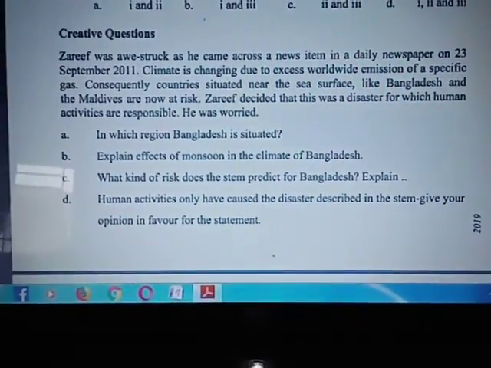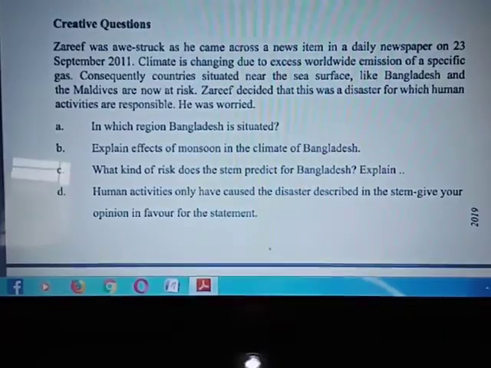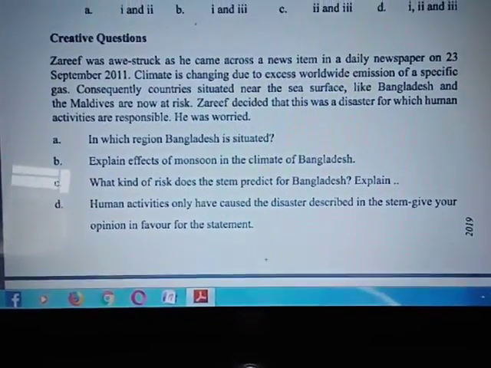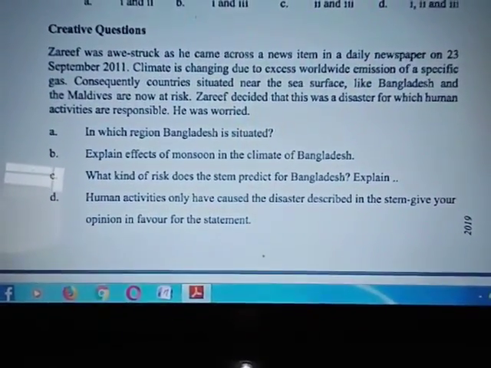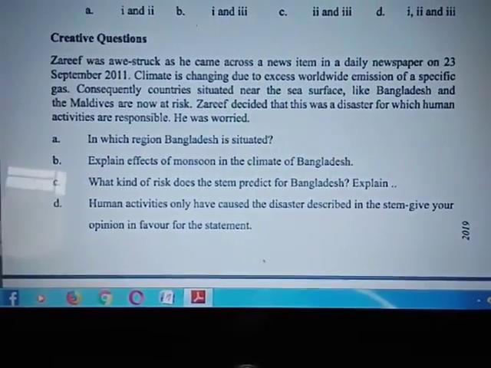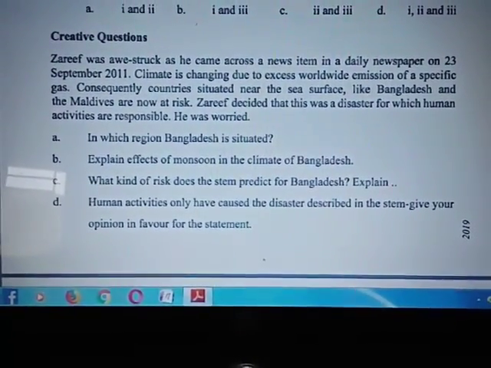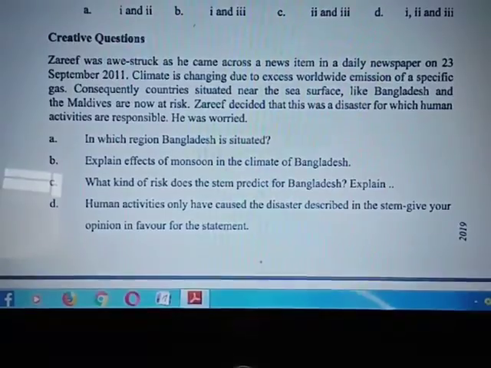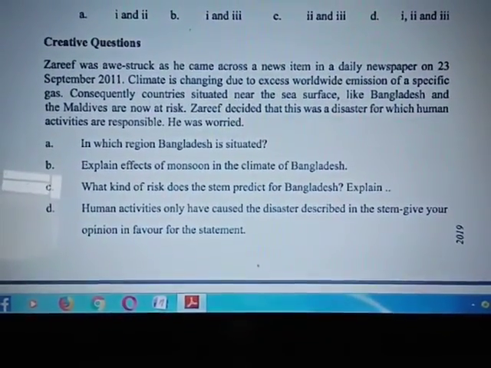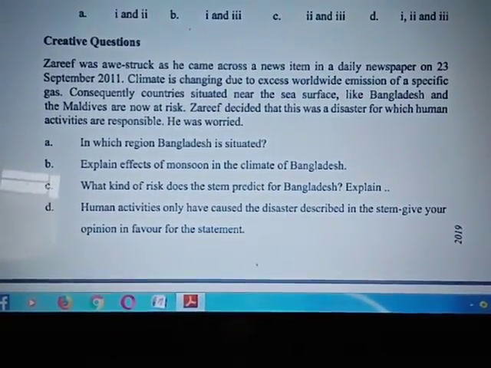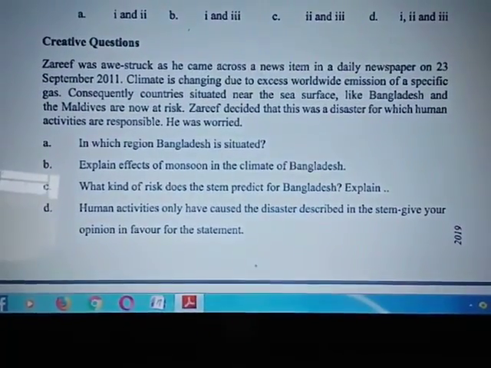At first creative, Jarif was awestruck as he came across a news item in a daily newspaper on 23 September 2011. Climate is changing due to excess worldwide emission of a specific gas.